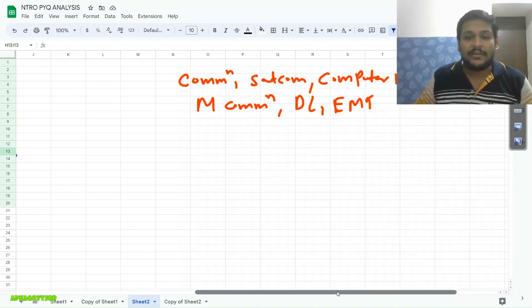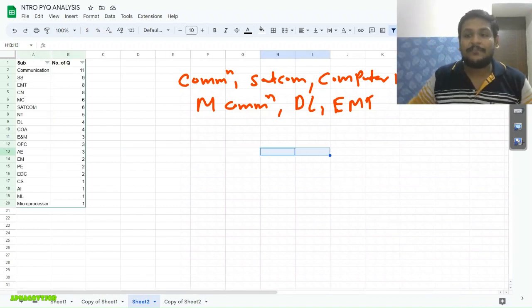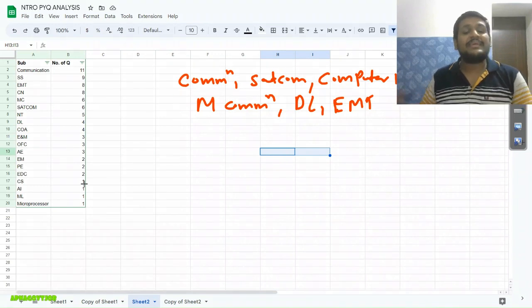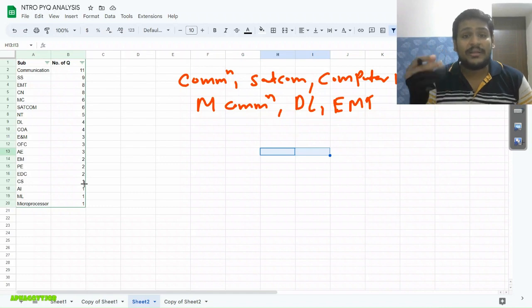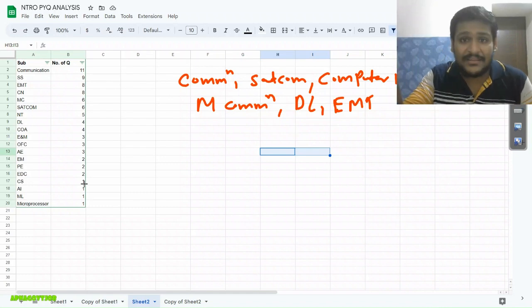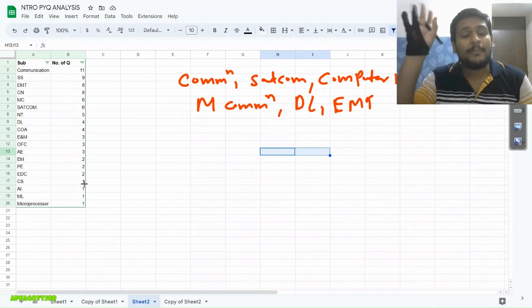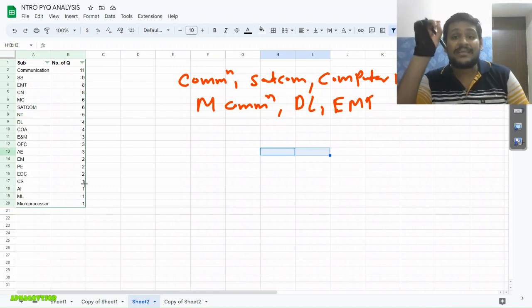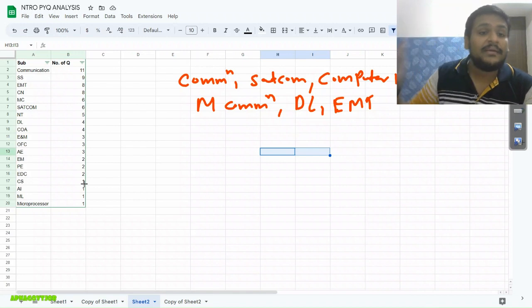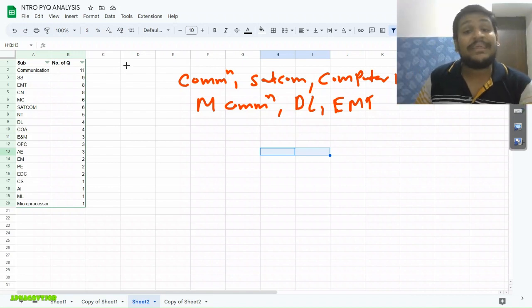Now you can see this is the weightage they asked in your previous exam. Again, it is not like they will repeat the same thing, so don't think like that, but this is what we can conclude from it, and that is important. So communication is there, they asked a total of 11 questions.